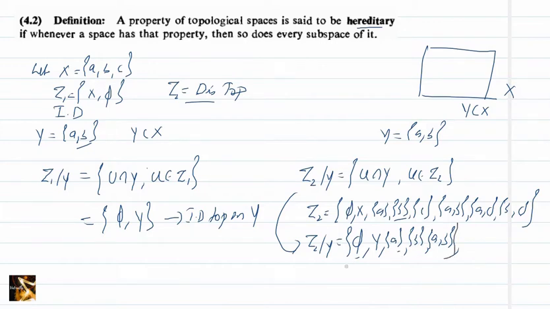So this is a discrete topology. This {A, B} is Y itself. So this has the members phi, Y, singleton set {A} and singleton set {B}. So this is a discrete topology on Y. So being discrete topology is also a hereditary property.